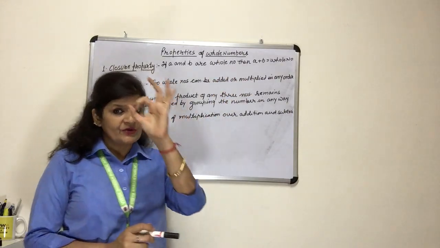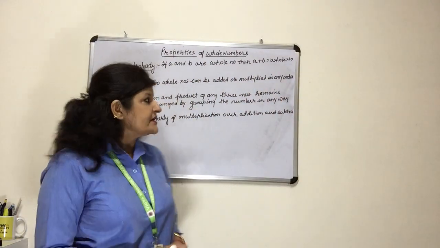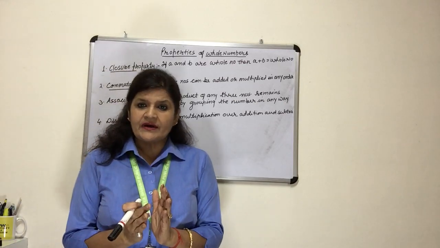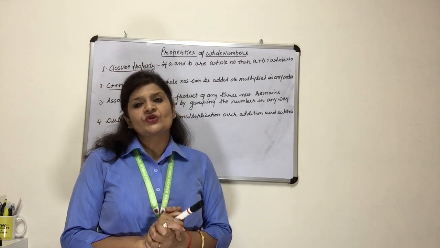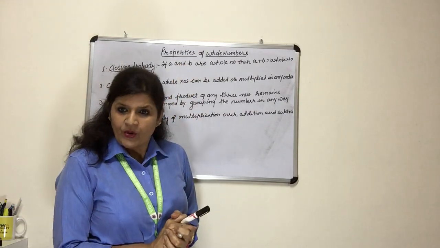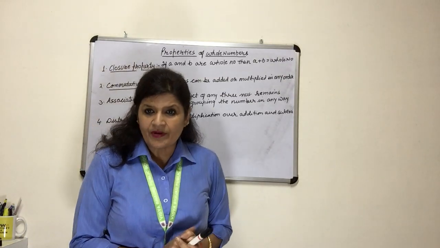Whole numbers, as you know, start with 0. So whole numbers are 0, 1, 2, and so on. All the natural numbers including 0 are called whole numbers. So today we will do the properties of whole numbers. The first property we will discuss is the closure property.